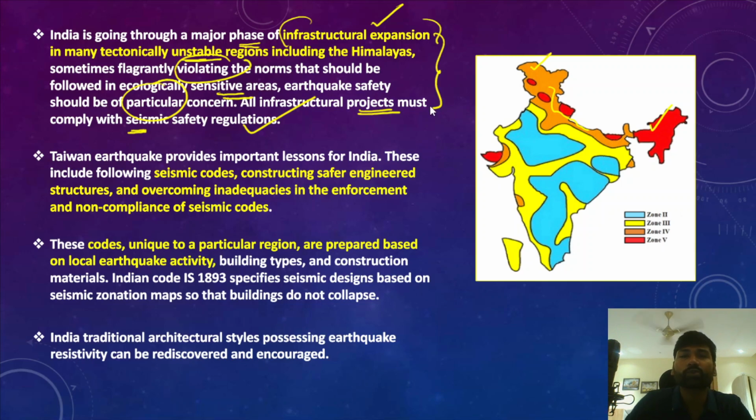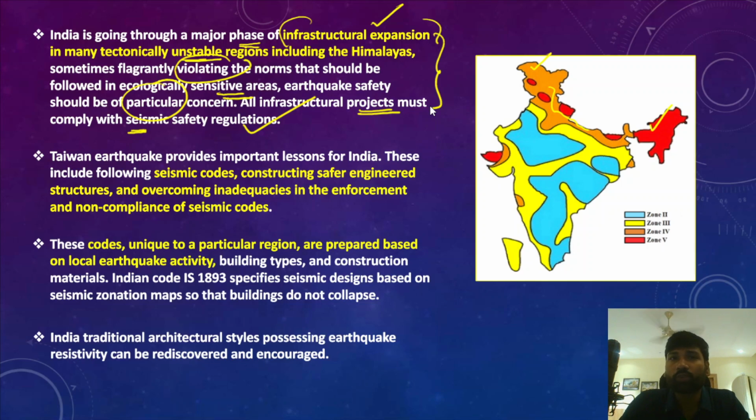In this context, we must learn something from the earthquake preparedness of Taiwan, because a country like India, which is heavily populated with higher population density, in case of any earthquake, because of poor construction standards and norms, could suffer large scale destruction.